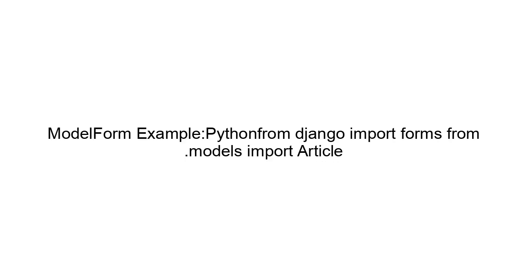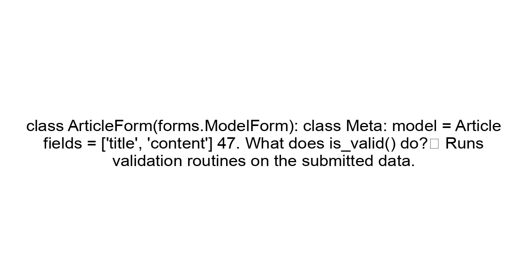46. ModelForm example. Python: from django import forms, from .models import Article. class ArticleForm(forms.ModelForm): class Meta: model = Article, fields = title, content.